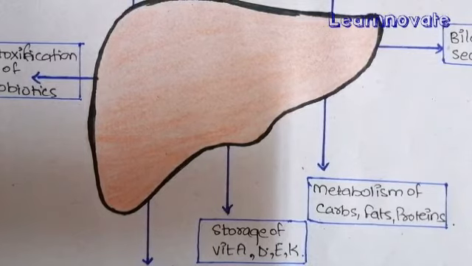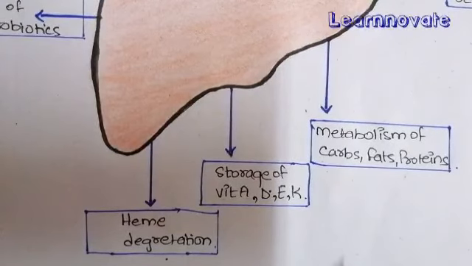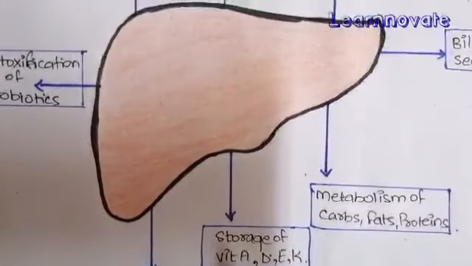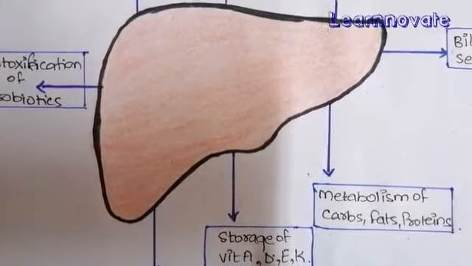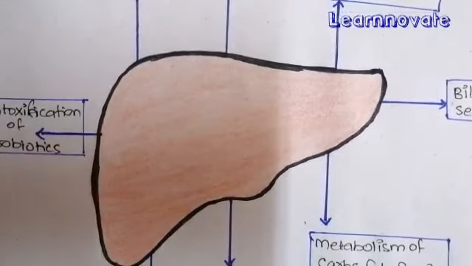The jaundice is a pathological condition that occurs because of increased RBC degradation or any other cause that increases the bilirubin level in the body, and that bilirubin is deposited in the body tissues and appears in the urine in the form of bilirubin. So this is causing the jaundice. That is a very common pathological condition that happens everywhere in the country. So this was all about the explanation of the liver and the metabolic functions of the liver.